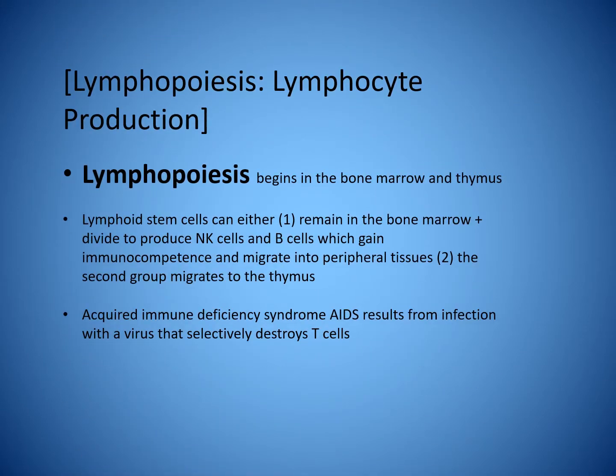Lymphopoiesis begins in the bone marrow and thymus. Lymphoid stem cells can either: 1. Remain in the bone marrow and divide to produce NK cells and B cells, which gain immunocompetence and migrate into the peripheral tissues, or 2. The second group migrates to the thymus.